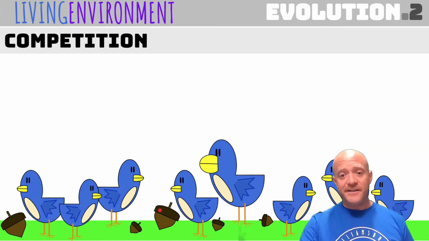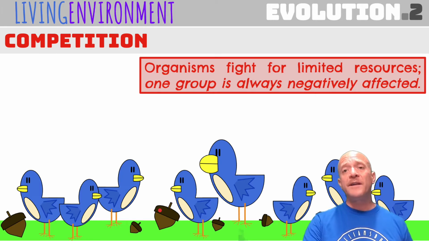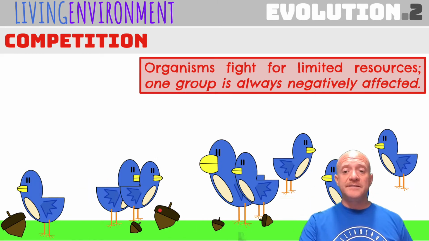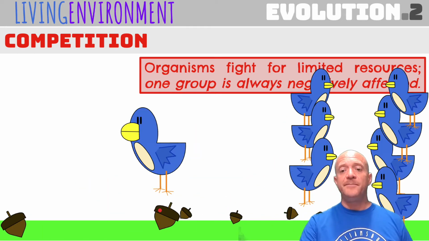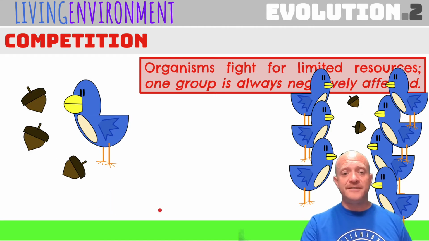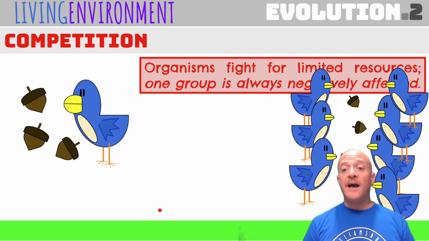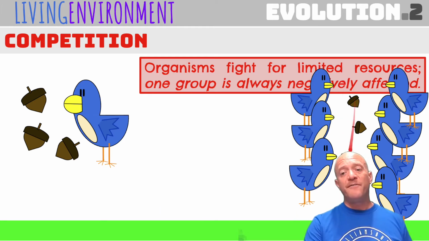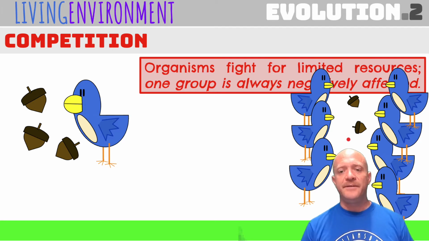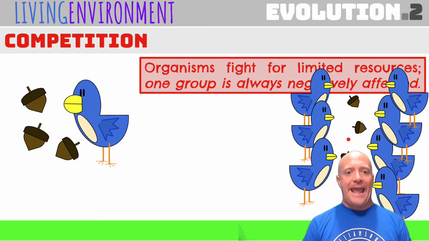Now, competition is when organisms are fighting for limited resources, and one group is always going to be negatively affected. Most organisms want to avoid competition because when you have competition, someone loses. And if you notice here, when we separate these seeds, we have a lot of finches going to be competing for the small seeds. These 7 birds are competing for 4 seeds. Now this would be like an average.